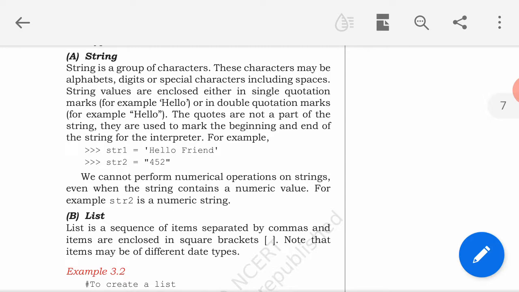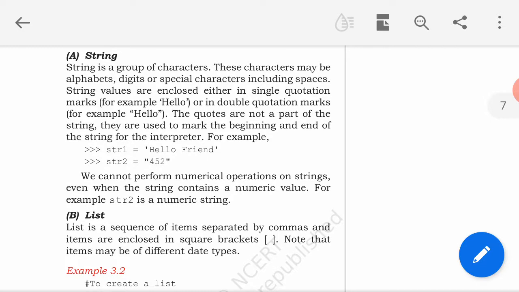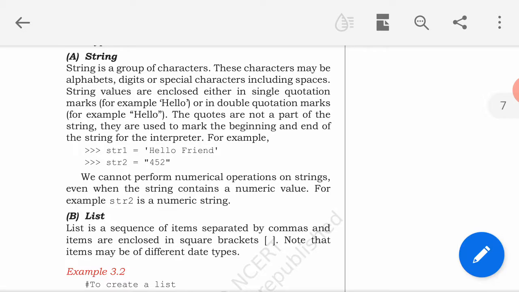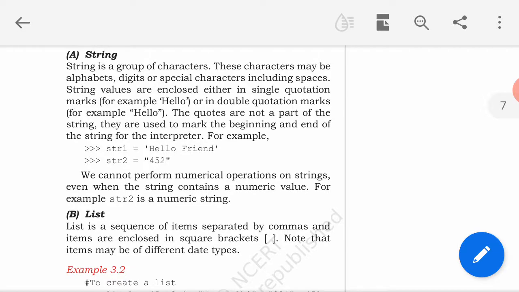You can see in the example str1 is a variable which is holding hello friend, and these are within quotes, means group of characters. हम सिंगल कोटेशंस में भी रख सकते हैं.